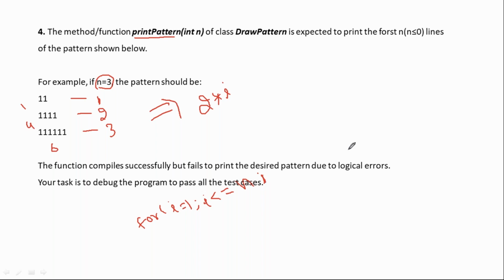289, can you please keep it mute? Yeah, fine.